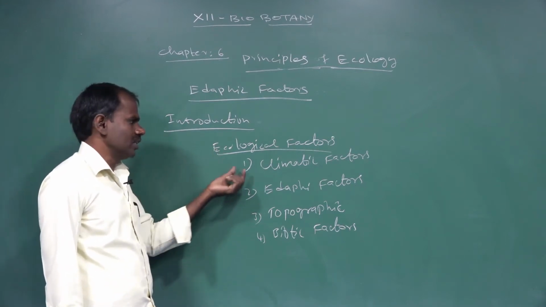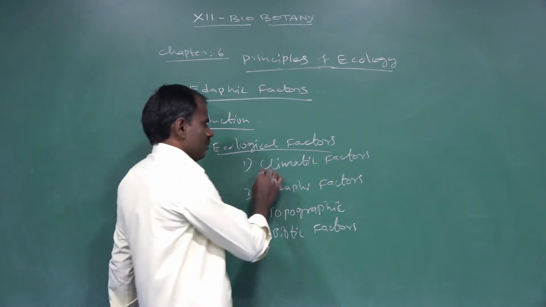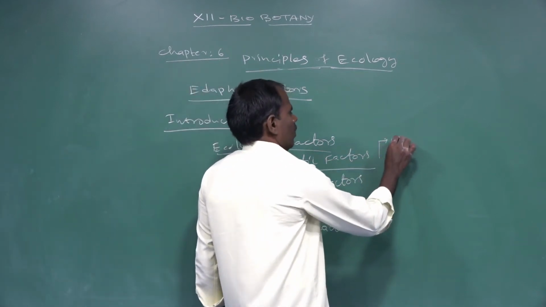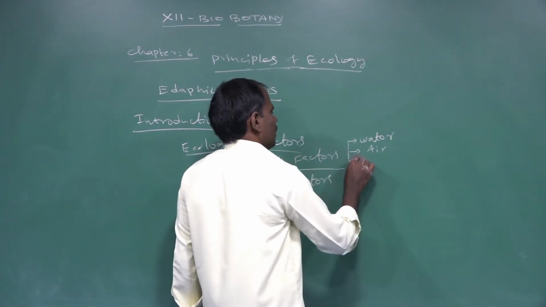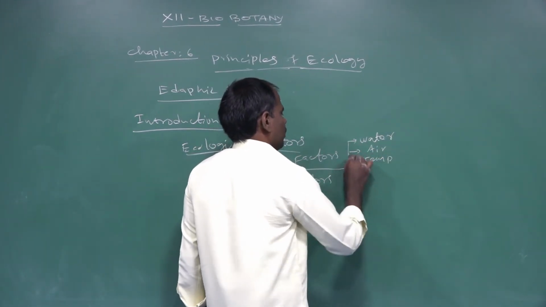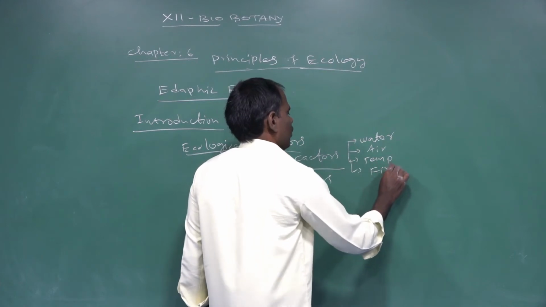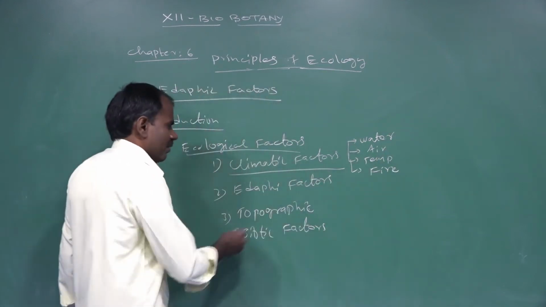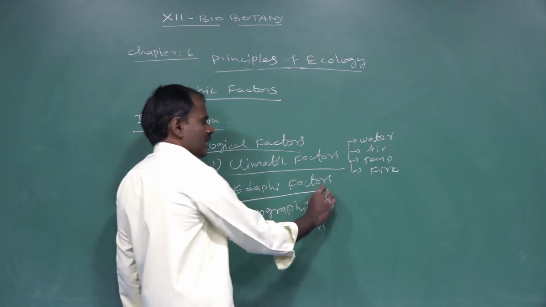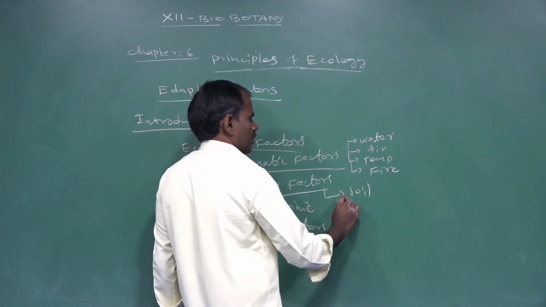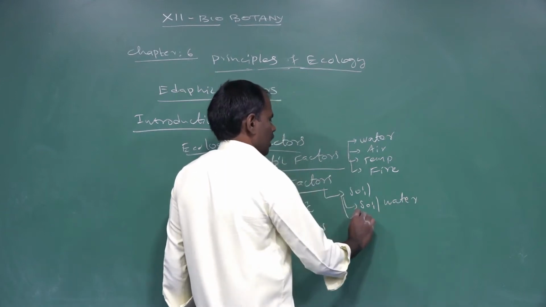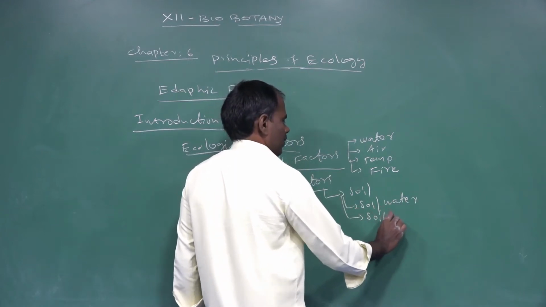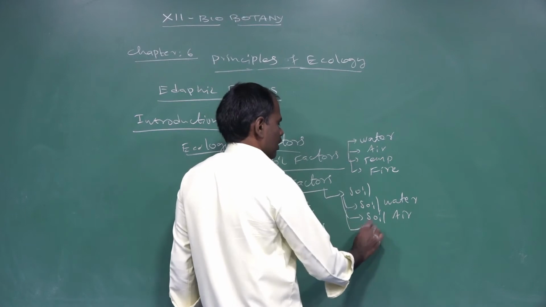The first one is climatic factors, such as water, air, temperature, and fire. The edaphic factors include only soil, soil water, soil air, and soil minerals.